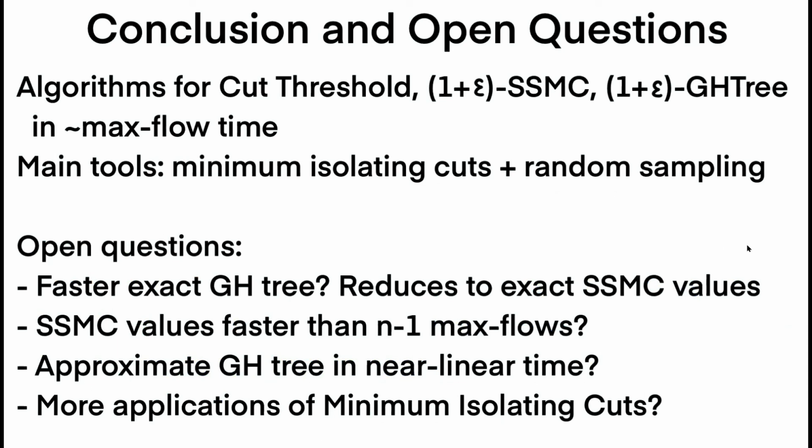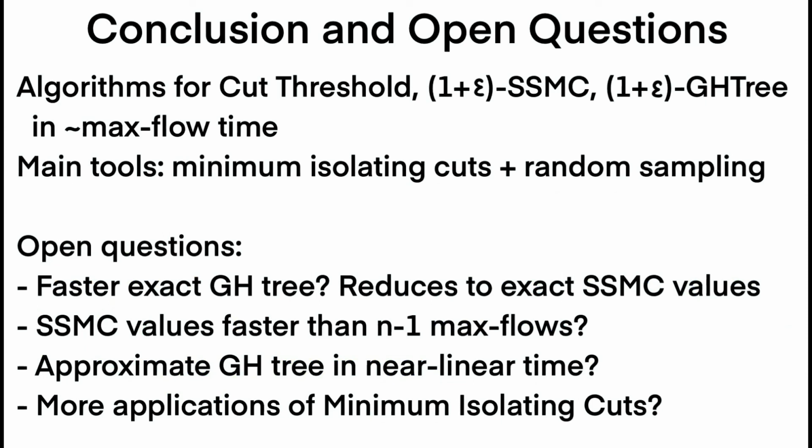Unfortunately, even that problem, we don't know how to solve faster than just trivially running n-1 Maxflows. But any improvement upon this would imply an improvement upon exact Gomory-Hu tree, and the single source min cut values problem seems simpler and more approachable than the Gomory-Hu tree. So that's one direction we could take in the future.